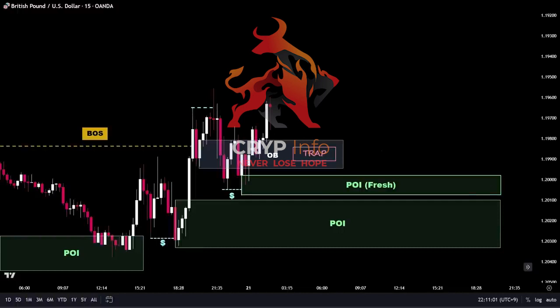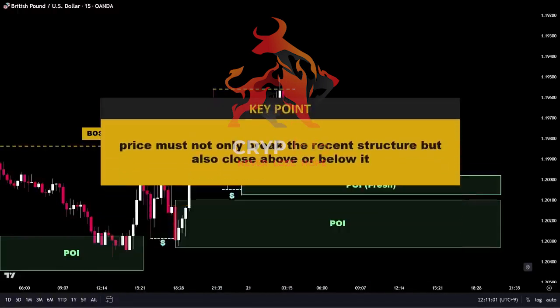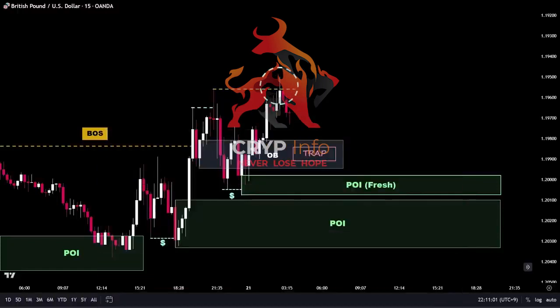Now, if the price closes above this high and creates a new break of structure, we can start identifying the next potential point of interest. Let's check out the price action to see what unfolds next and if a new BOS is formed. As you can see, price has taken out the liquidity above the high, but closed below it. Therefore, we cannot consider this as a valid break of structure. In order to confirm a break of structure, the price must not only break the recent structure, but also close above or below it. This ensures a more reliable signal for potential trading opportunities.